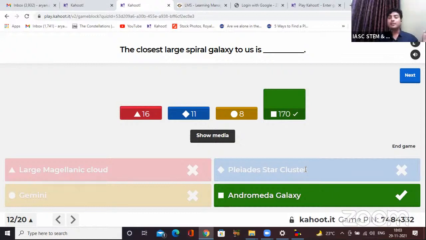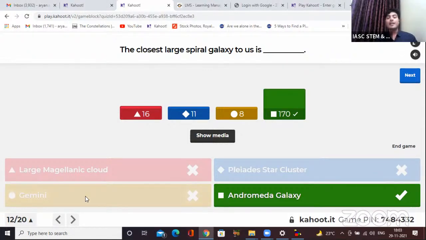Okay, Pleiades star cluster is not a galaxy, as it is a star cluster, a group of stars at a place. And this is a very famous one. Remember Taurus constellation we are talking about? So this Pleiades star cluster lies in Taurus constellation, clearly visible in a clear sky with naked eyes also. But with telescopes, if you see it, it looks like diamonds over there. Okay, truly like that. It's beautiful.